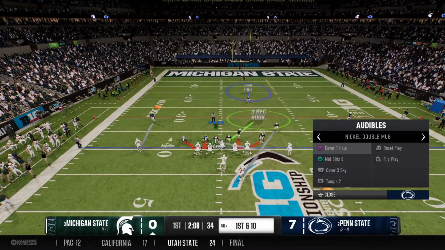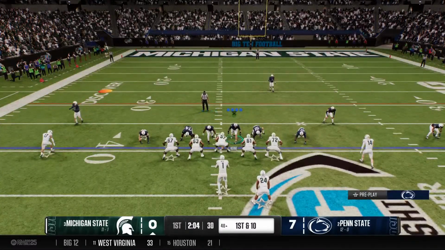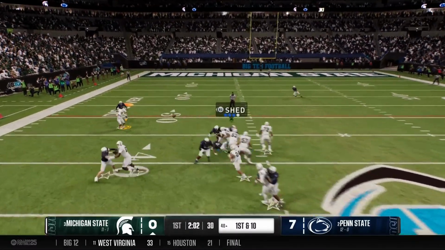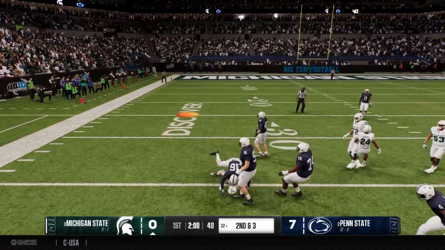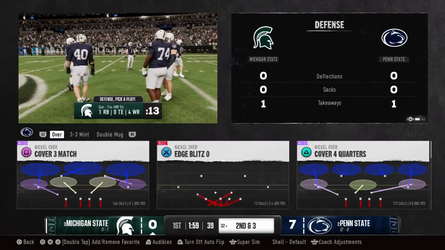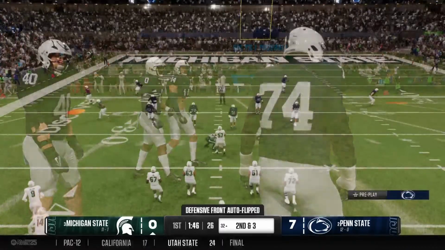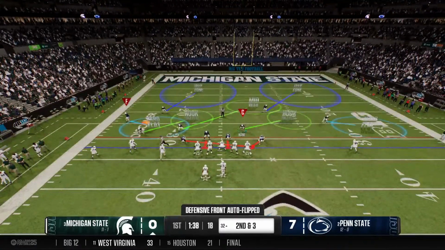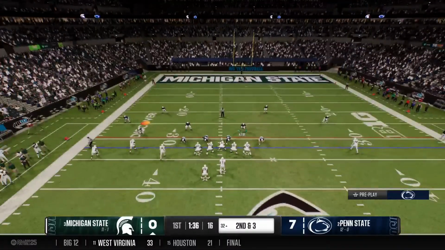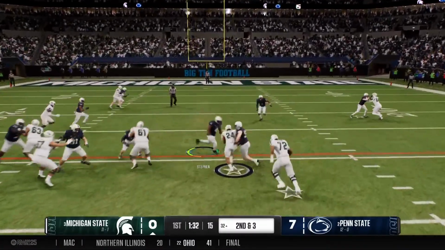The Spartans looking to use the up-tempo offense here. Well, this is why this guy's one of the top wide receivers in college football. It's third down. The defense knows you're probably going to go to him, and they still can't stop him from coming down with a big play. Second down after that run on the previous play. They'll try the ground game here with the running back.